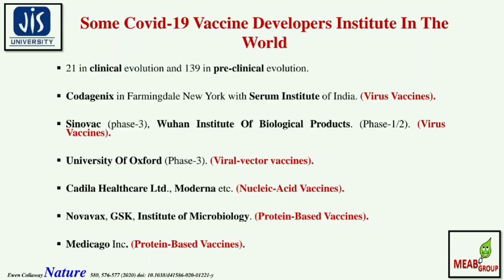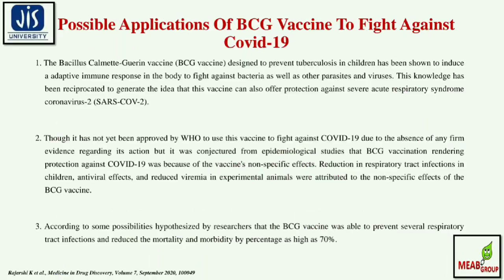Then what are the possible applications of the BCG vaccine to fight against COVID-19? The Bacillus Calmette-Guérin vaccine, BCG vaccine, designed to prevent tuberculosis in children, has been shown to induce an adaptive immune response in the body to fight against bacteria as well as other parasites and viruses. This knowledge has been extended to generate the idea that this vaccine can also offer protection against severe acute respiratory syndrome coronavirus 2, or SARS-CoV-2.